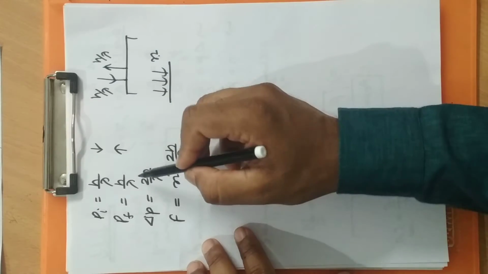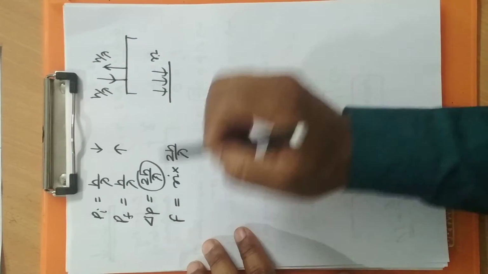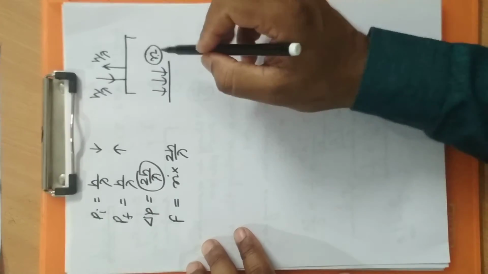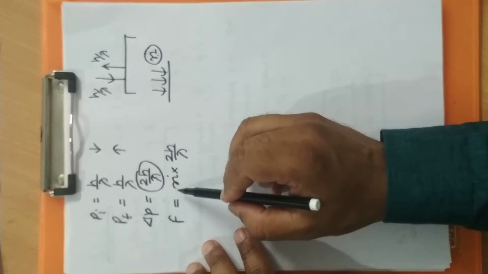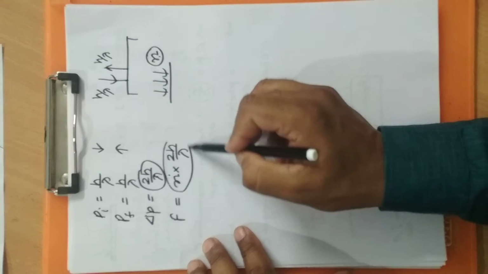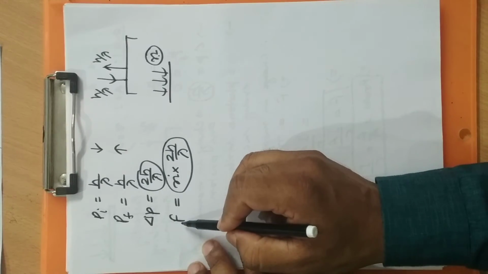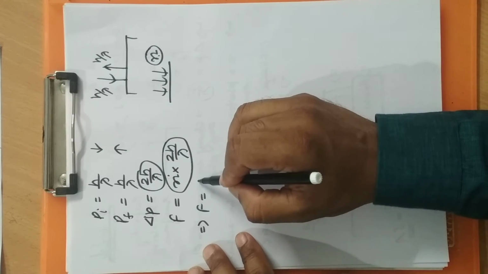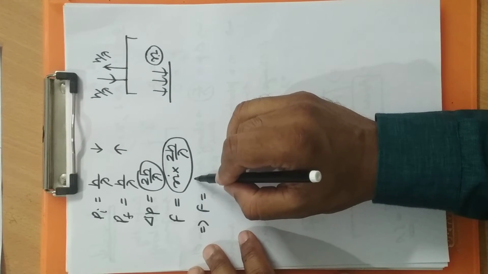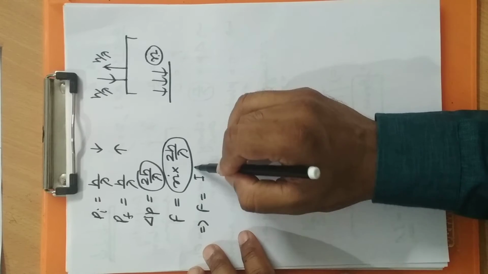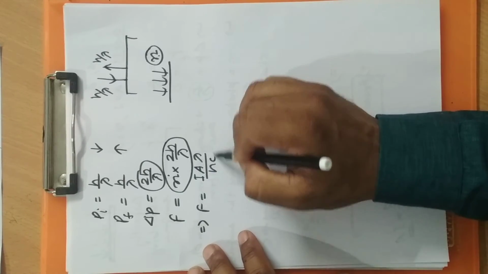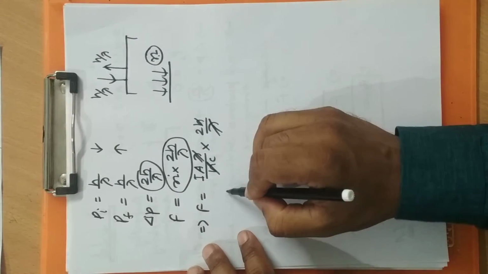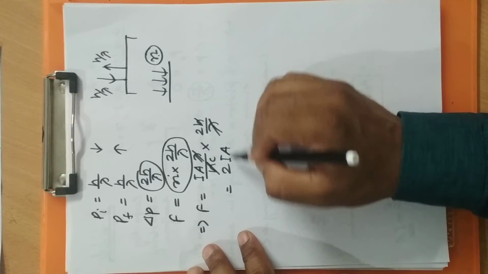N photons, the change in momentum of one photon is twice h by lambda. And how many photons are falling? N photons are falling every second. So the change in momentum every second is n into twice h by lambda. So the change in momentum every second, we can define as force. So n was how much? I A lambda by hc, and twice h by lambda, h cancels, lambda cancels, twice I A by c.